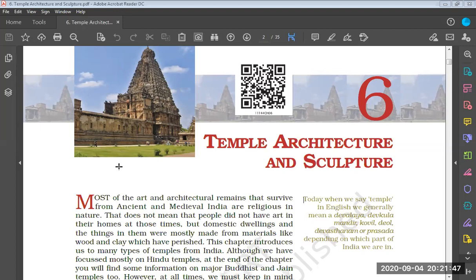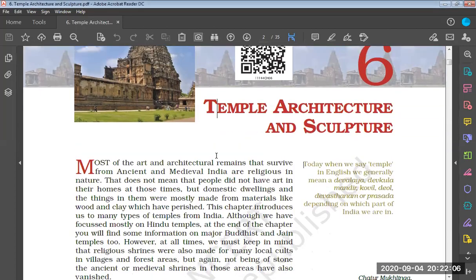Today we are going to finish only the Nagara style of temple architecture. Tomorrow we will have one more session where we are going to discuss the Dravida style of temple architecture. The Dravida style is generally in the southern portion of India. So let us start the chapter.